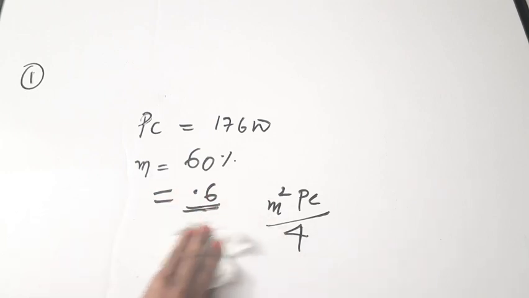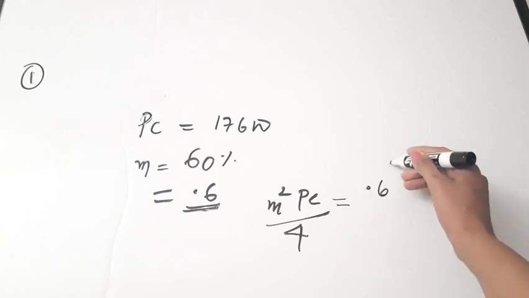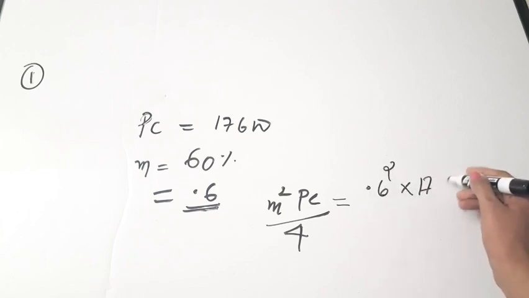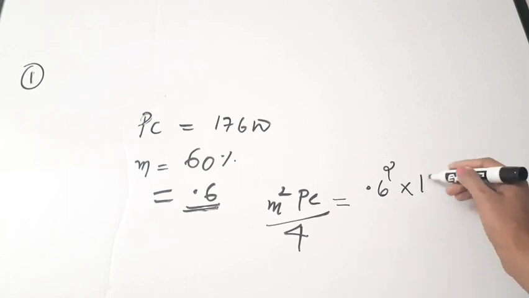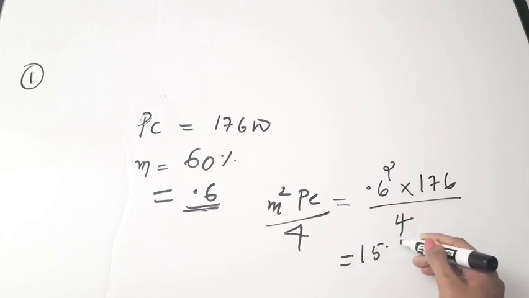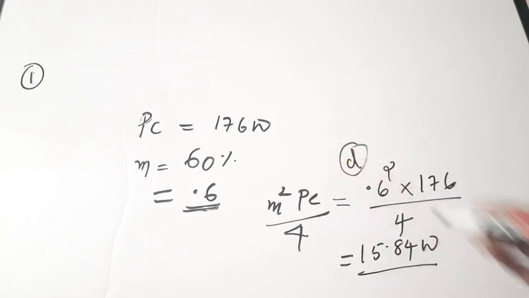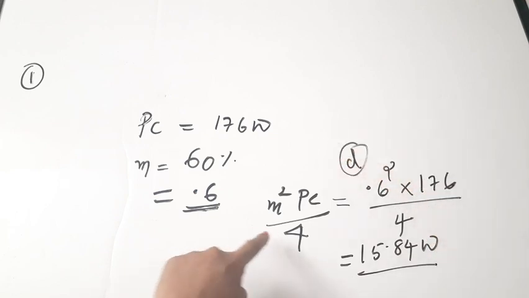I won't write both the equations. So this is M square PC by 4. This equation you have to use. Directly substitute and find the value, because we have both the variables, right? So it is 0.6 square into 176 by 4. On solving, you'll be getting it as 15.84 watts. The correct answer is option D. So simply you should know this equation, M square PC by 4, then you can find the solution. Next question.